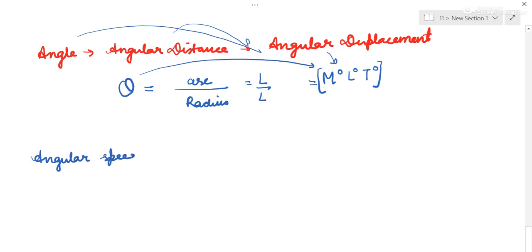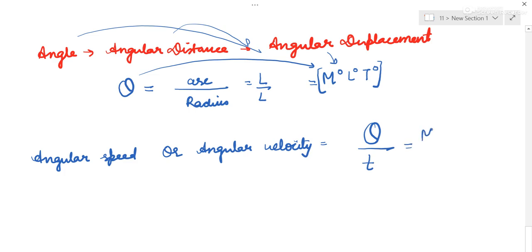Now we have angular speed or angular velocity. Angular speed or angular velocity, this is the next quantity. So this is angle upon time. So you can see angle is already M0 L0 T0. Time is T. So it is M0 L0 T to the power minus 1.